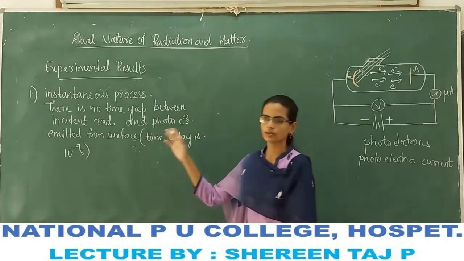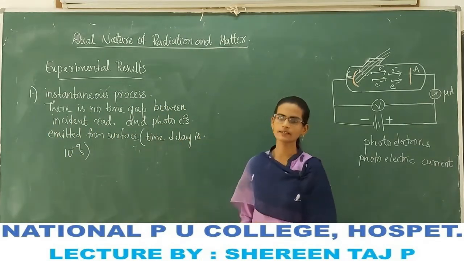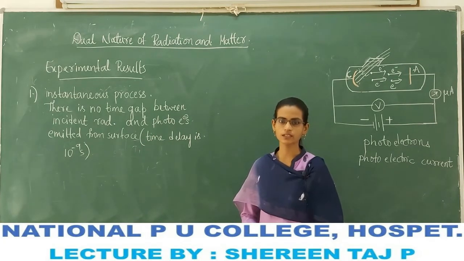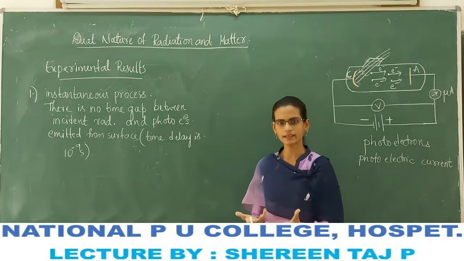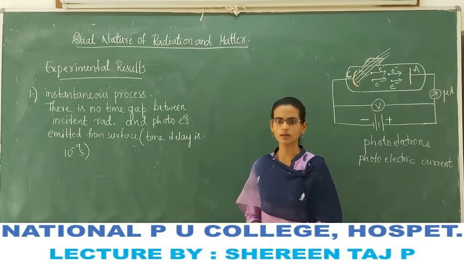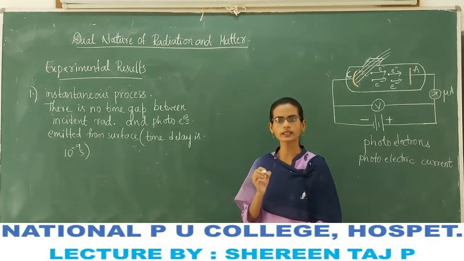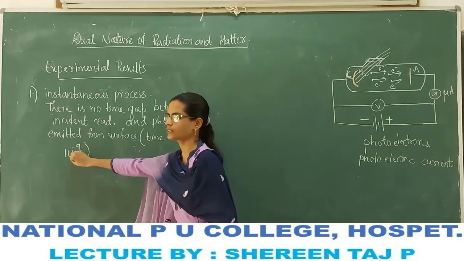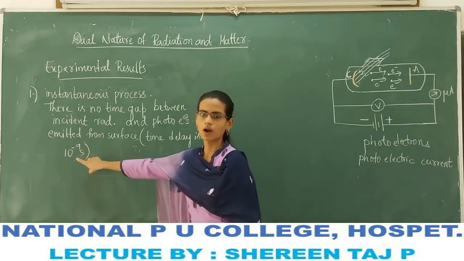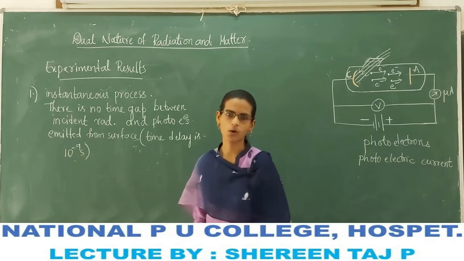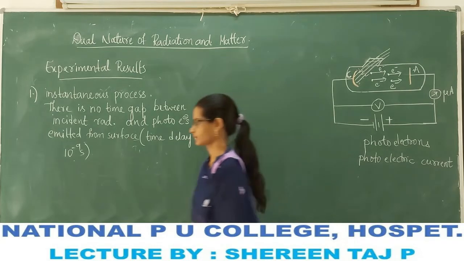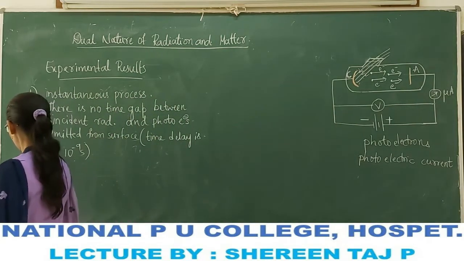So there is no time gap between the incident radiation and the photoelectrons emitted from the metallic surface. There is no apparent time gap; the time gap is not apparent. If a time delay is there, it is very, very small, a delay of the order of a nanosecond. So this is the first experimental result.